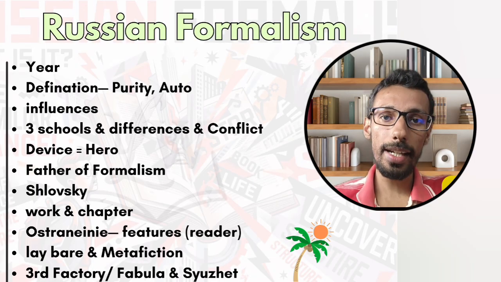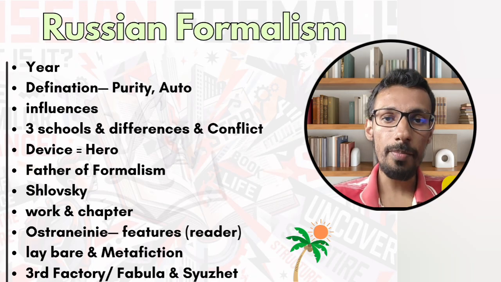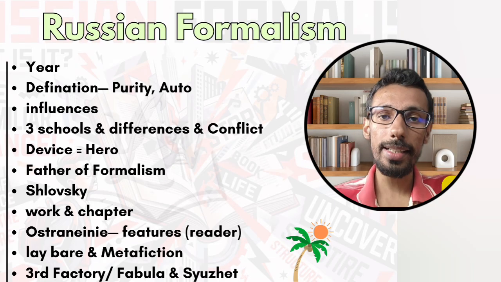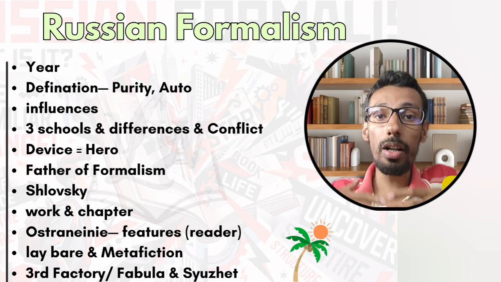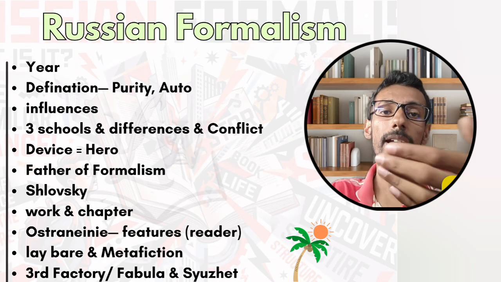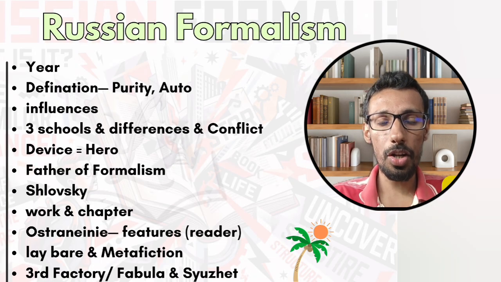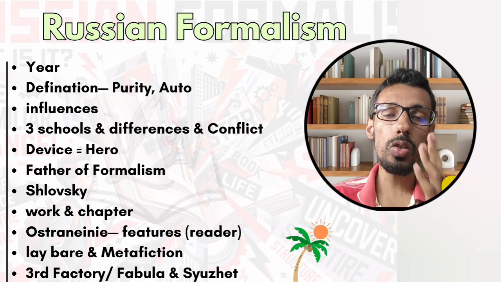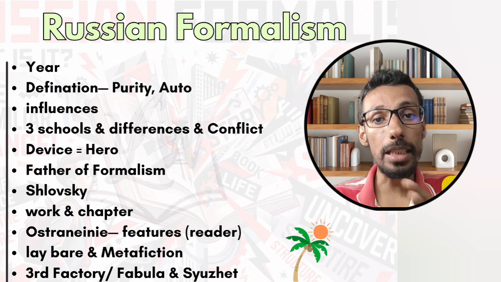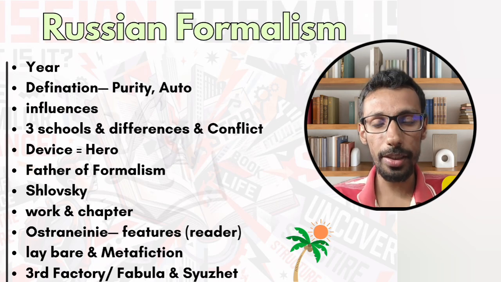So the writer creates the technique known as foregrounding, and by using that technique, it is creating an effect on the readers, and the reader oriented thing is known as Ostranenie or defamiliarization. It is used in order to completely eliminate or nullify the automatic habituated habits.